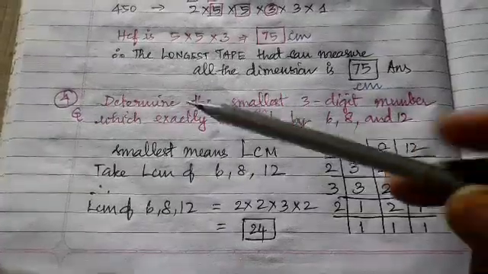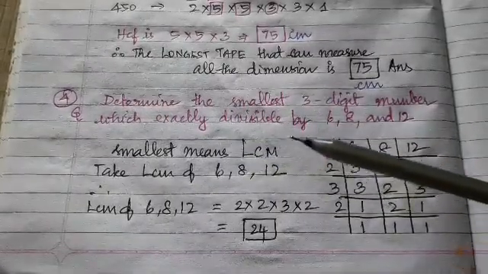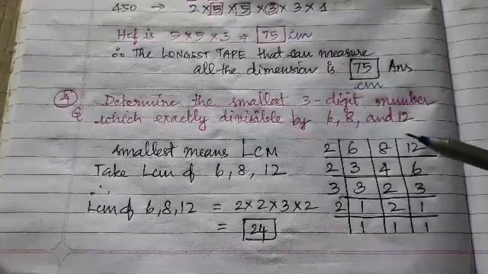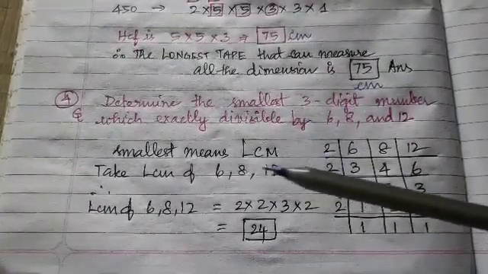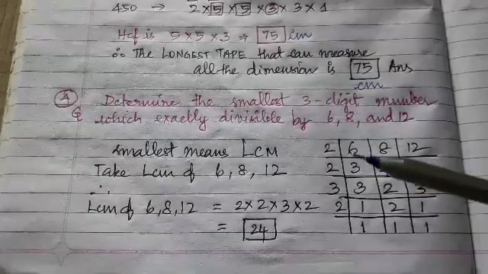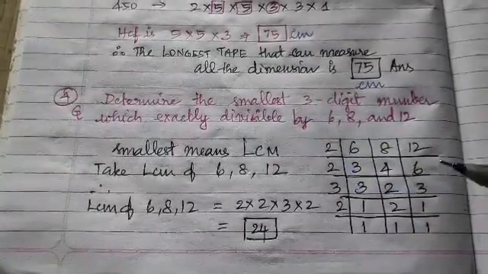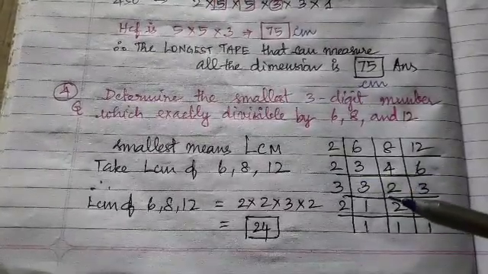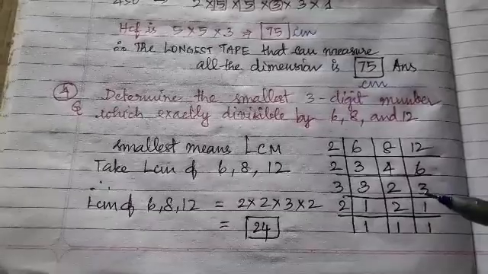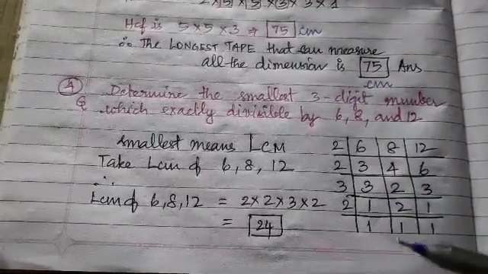Fourth question. Determine the smallest 3-digit number which is exactly divisible by 6, 8 and 12. So for the smallest 3-digit number, immediately you find the LCM of the given numbers. So I am finding the LCM of 6, 8, 12. I am starting with 2: 3, 4, 6. Once again 2: 3 as it is, 4 divided by 2 is 2, and 6 divided by 2 is 3. Then the 3 table: 1, 2, 1. Then the 2 table: 1, 1, 1.